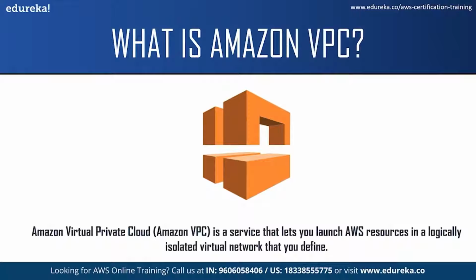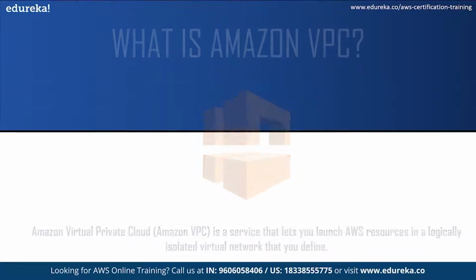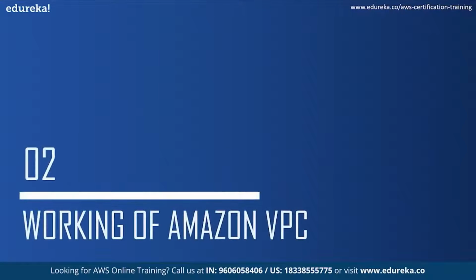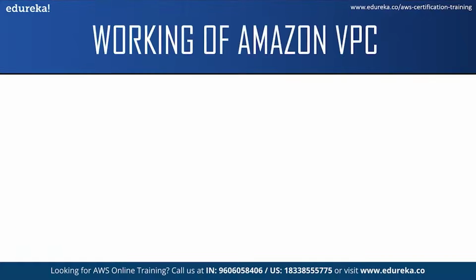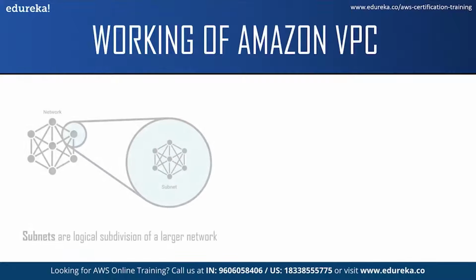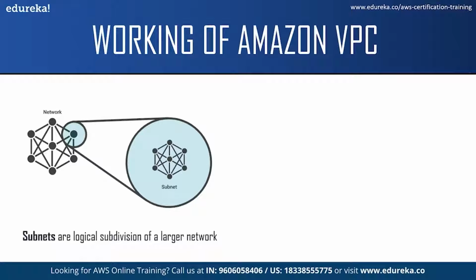Now that you have some idea about what exactly is AWS VPC, let us move on to our next topic and see how does it work. But before we get into the working part, I would like to explain the terms which I mentioned before. So if you're wondering what are subnets, these are logical subdivisions of a larger network. You can launch your AWS resources into a specified subnet. And when I say AWS resources, I mean your EC2 instances and so on.